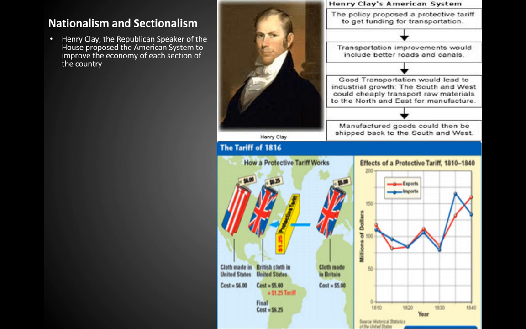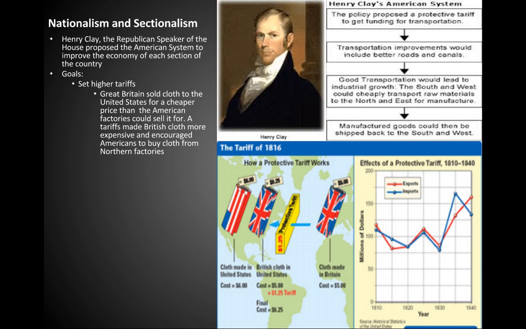Henry Clay, the Republican Speaker of the House, proposed the American System to improve the economy of each section of the country. Goals: set higher tariffs. Great Britain sold cloth to the United States for a cheaper price than the American factories could sell it for. A tariff made British cloth more expensive and encouraged Americans to buy cloth from northern factories.